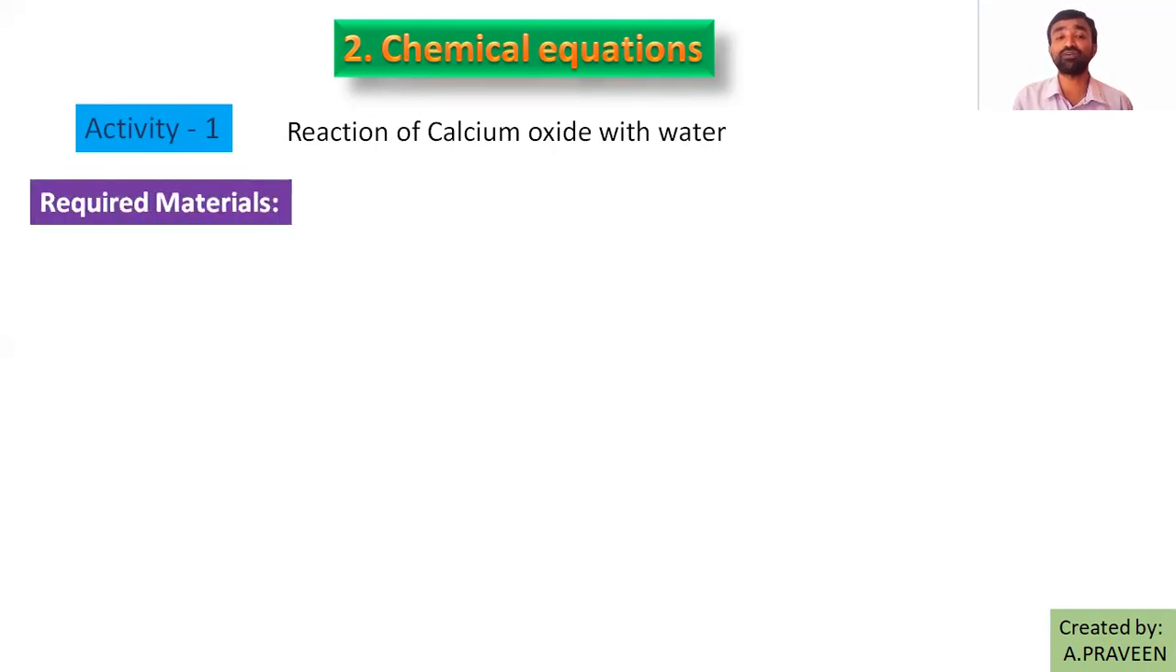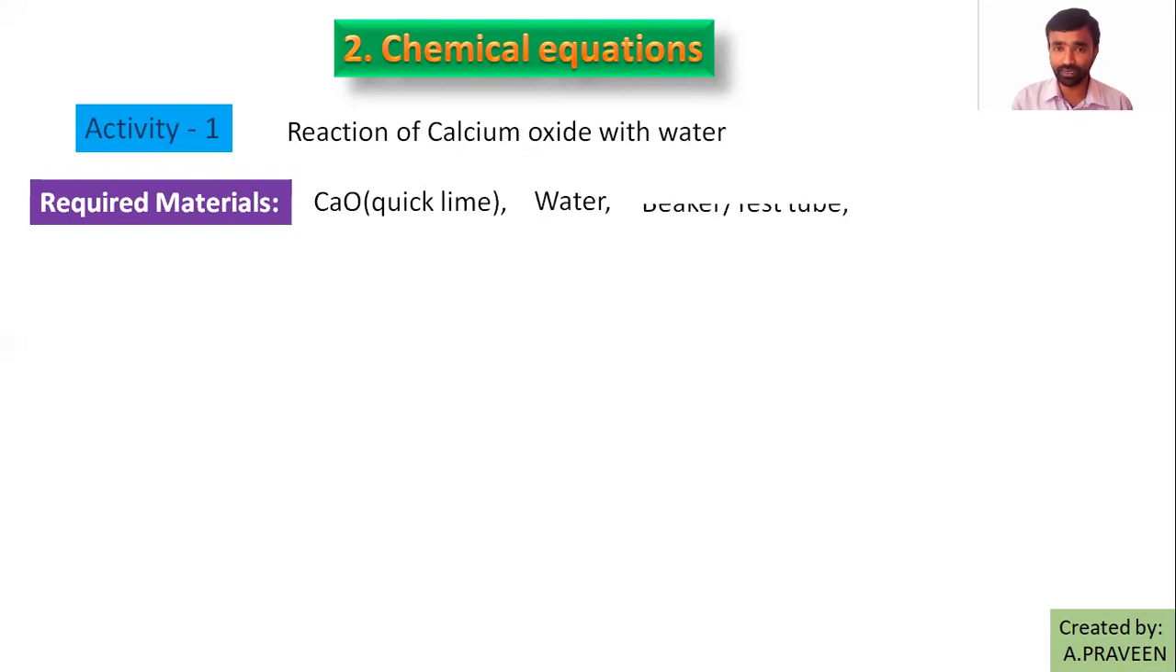So what are the required materials here? Quicklime, called calcium oxide. Calcium oxide powder is required. Then we require water. We require a beaker, or a test tube, right? Then here you need to check the nature of the substances before and after the change, right? So we are using litmus paper to test them, right?